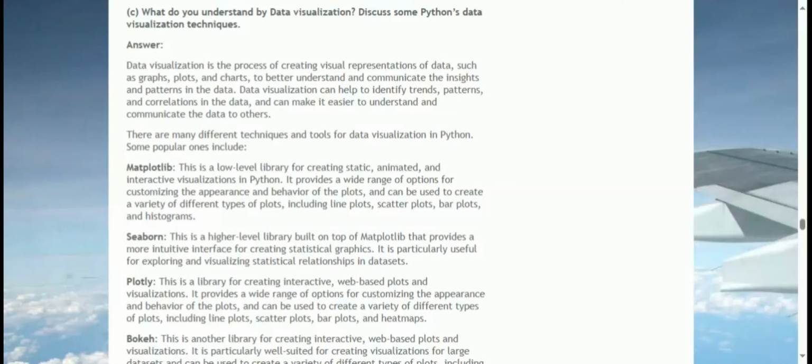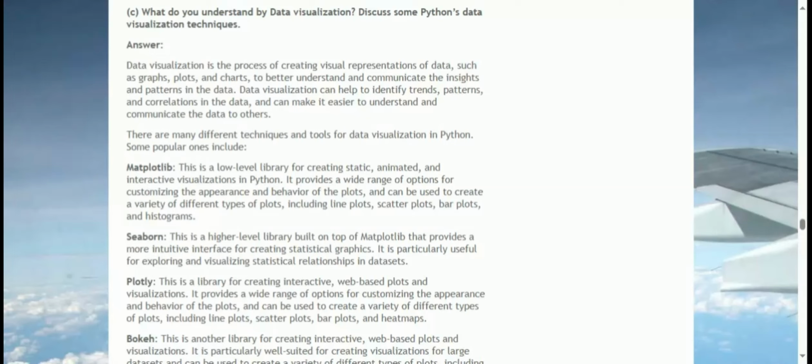Seaborn. This is a higher-level library built on top of Matplotlib that provides a more intuitive interface for creating statistical graphics. It is particularly useful for exploring and visualizing statistical relationships in datasets. Plotly. This is a library for creating interactive, web-based plots and visualizations. It provides a wide range of options for customizing the appearance and behavior of the plots, and can be used to create a variety of different types of plots, including line plots, scatter plots, bar plots, and heat maps.